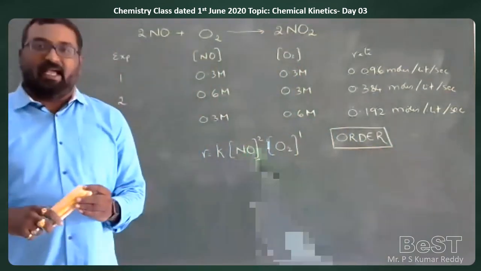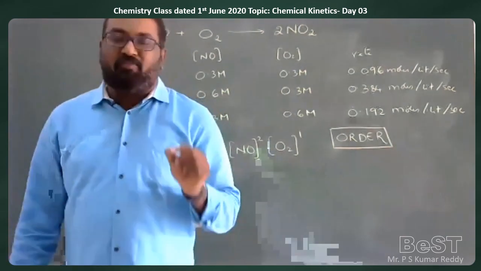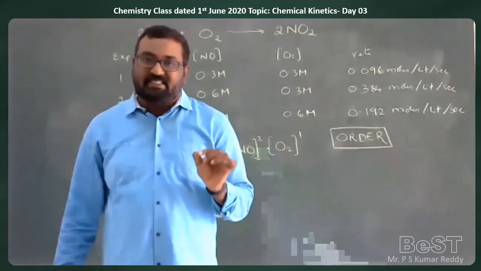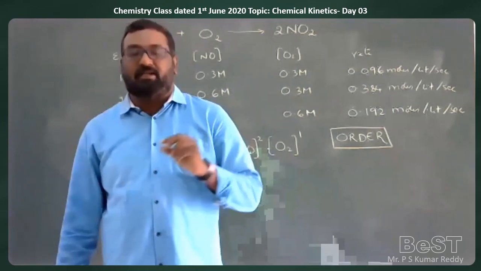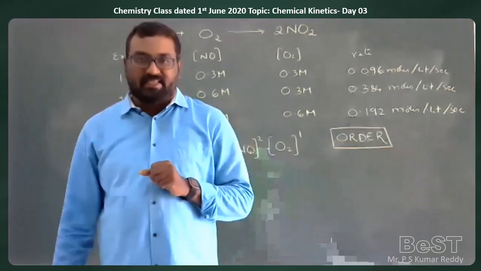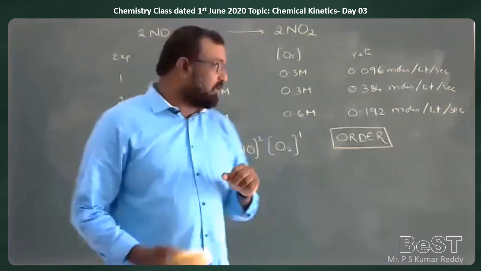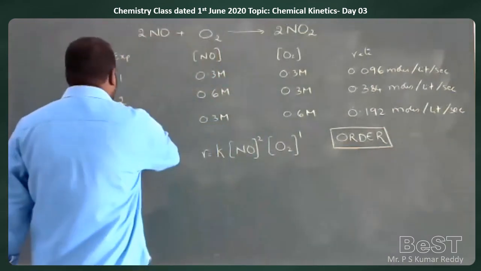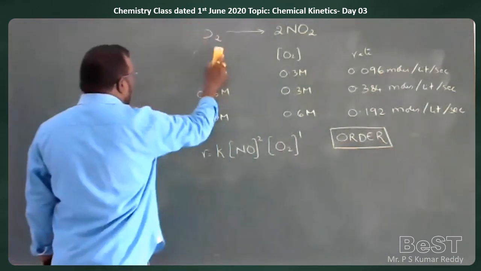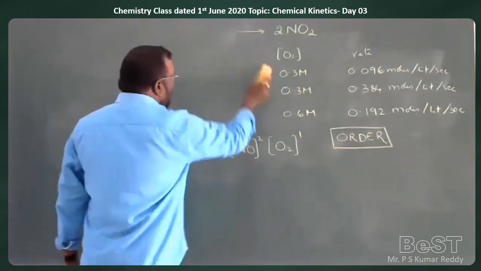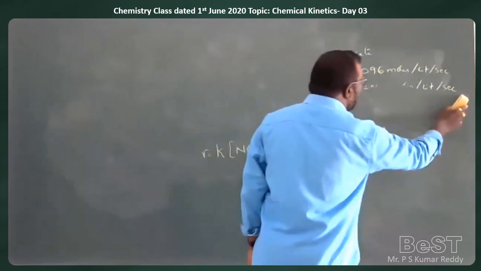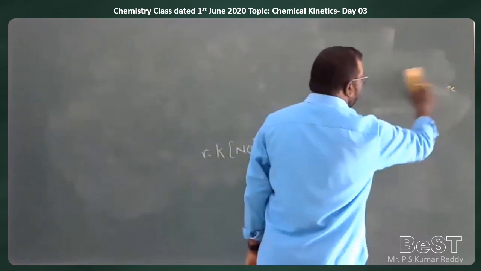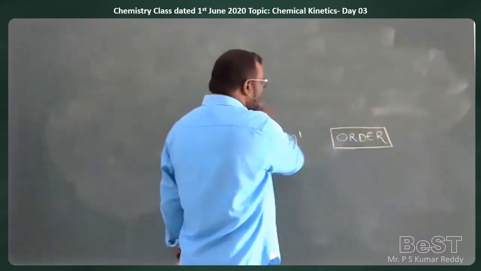Order is defined as the sum of powers of concentration terms in an experimentally determined rate equation.